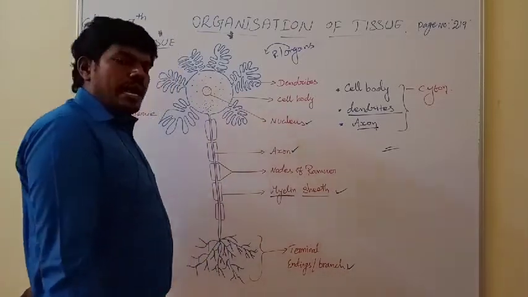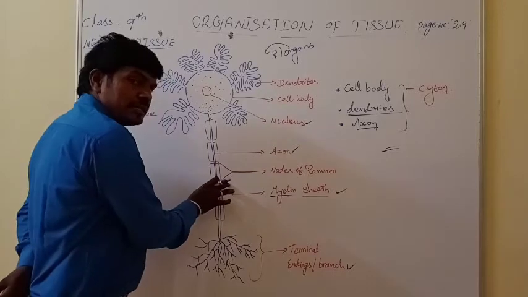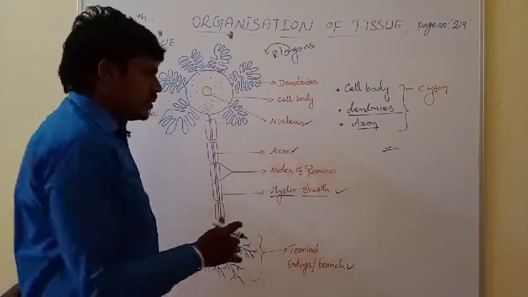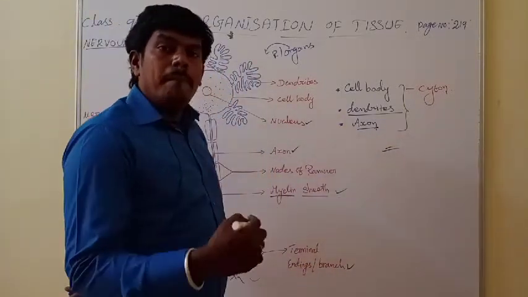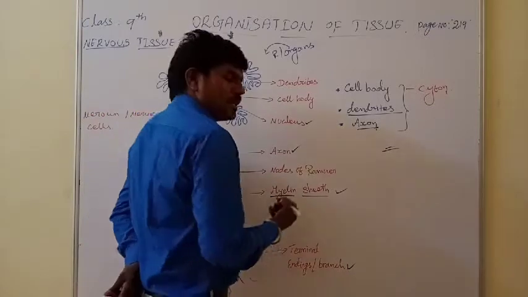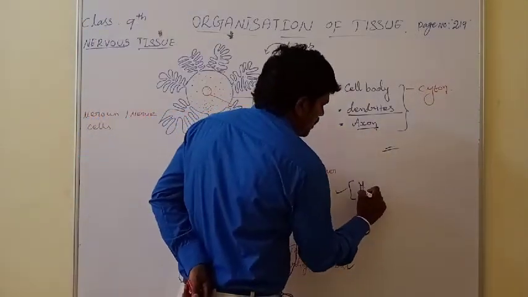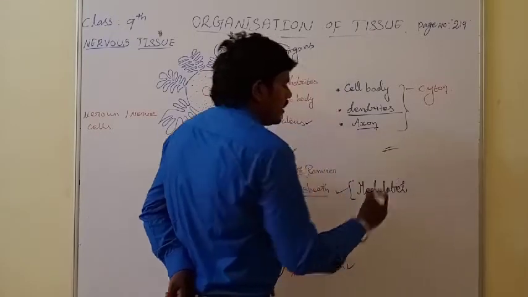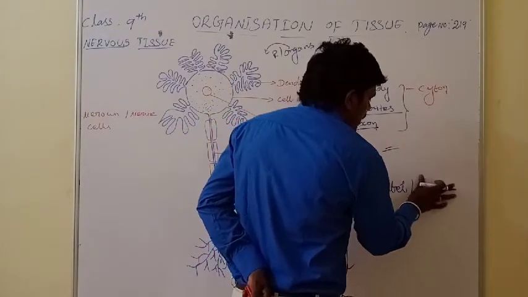At the same time, the neuron or nerve that the myelin sheath covers is called white matter, white neuron or gray neuron or medullary neuron. They have three names. Medullary, gray, white.